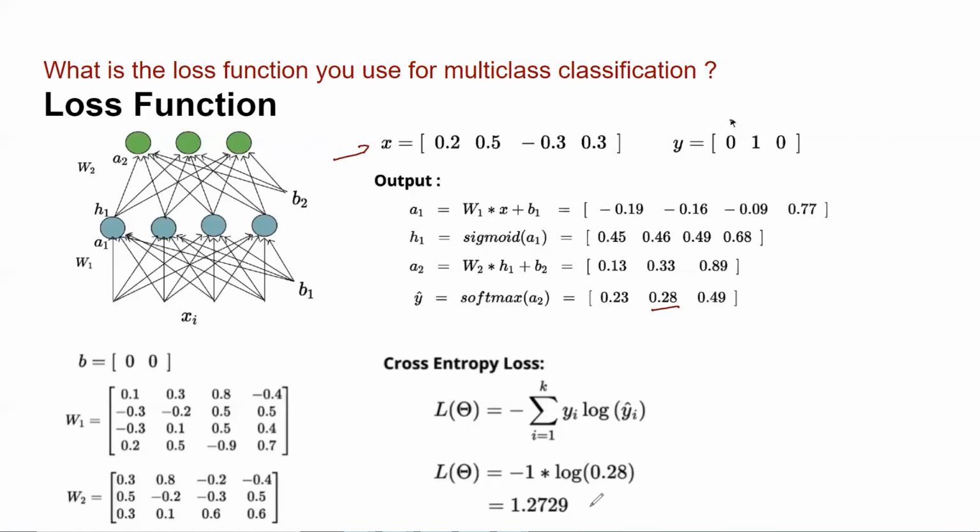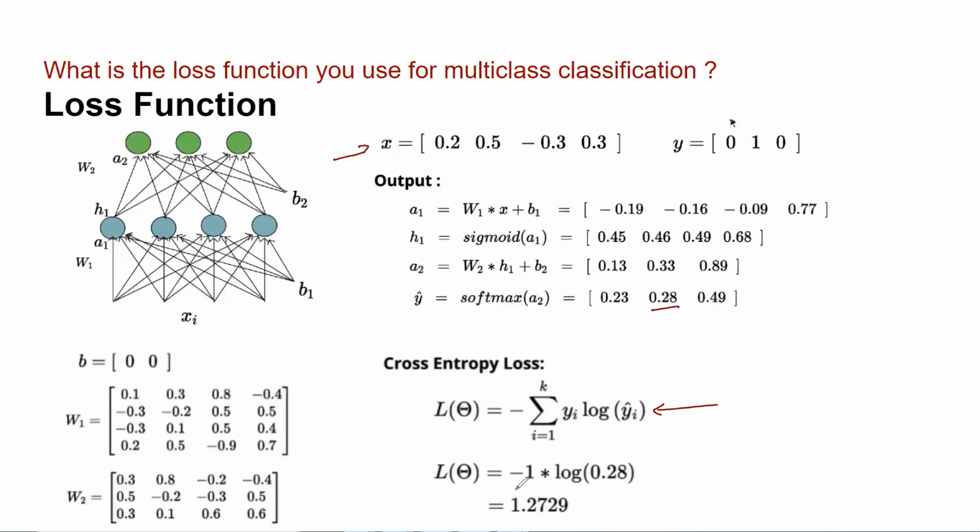Yeah, but in the cross entropy loss below, you have just written log 0.28. Yeah, so this is your loss function, right? What I'm doing is, I'm not computing the loss of the entire record.